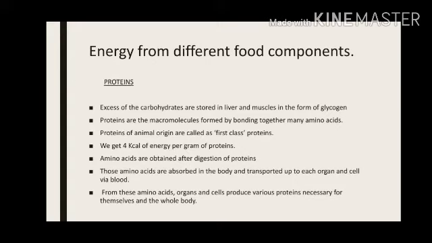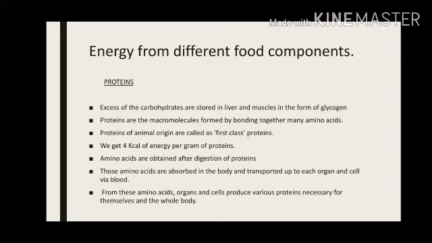Extra carbohydrate is converted into glycogen, and this glycogen is stored in our liver and muscles so that later on when we are starving or when we don't have enough source of energy, this glycogen can be used by our cells to make energy.